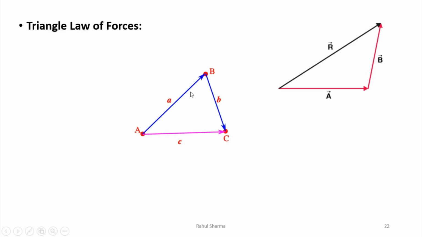Let's take one more example. If I say this is ABC, the forces are there. Now you can very easily say which one is the resultant. Yes, it is the force C. Can I say the force A is the resultant? No. Why? Because B and C do not have a continuous direction. They are not represented by the two sides of the triangle in order. So they are not the resultant. You can watch this video to get more explanation about the triangle law of forces.